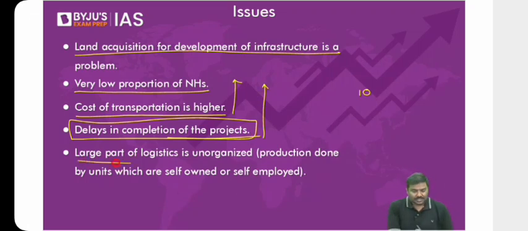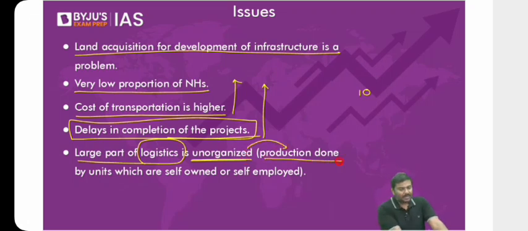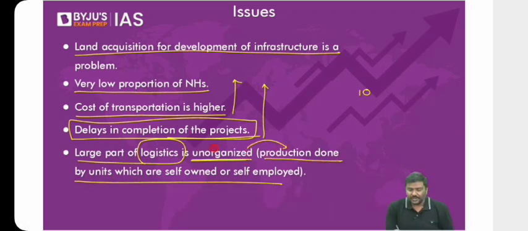A large part of the logistics in case of India is unorganized. What do you mean by unorganized here? Please have a look at the definition. Whenever the production is done by units which are self-owned or self-employed, we simply refer to that as unorganized sector. What is the problem with having a large part unorganized?